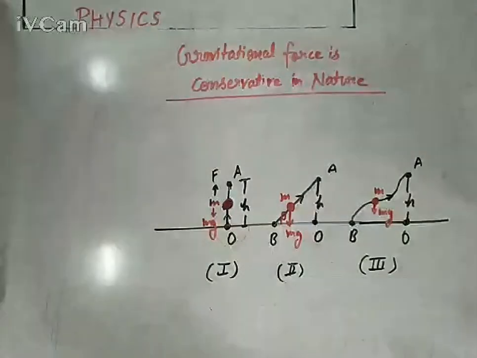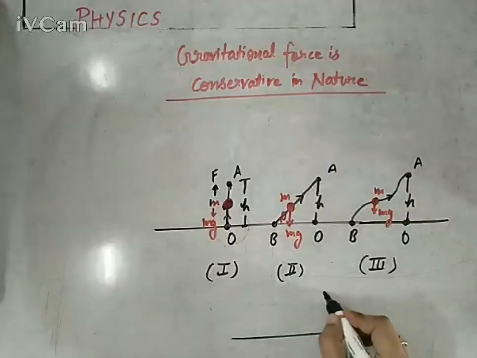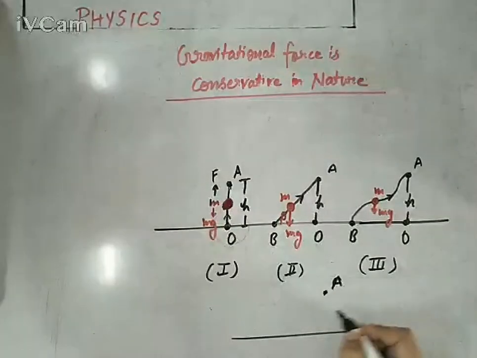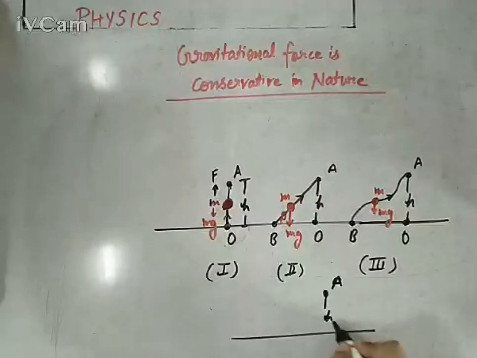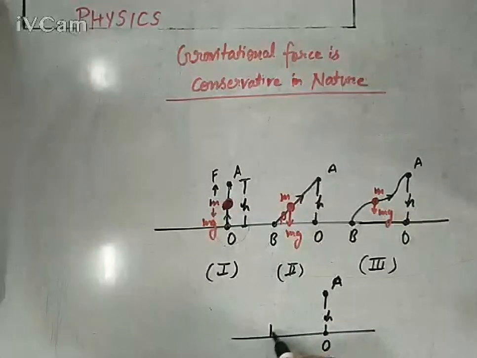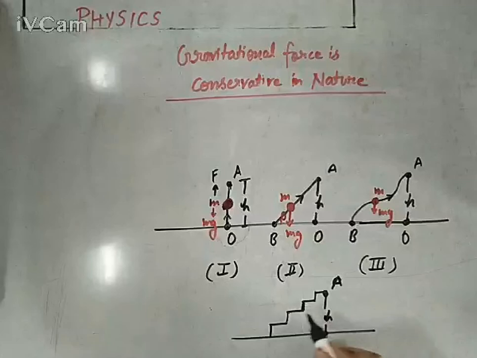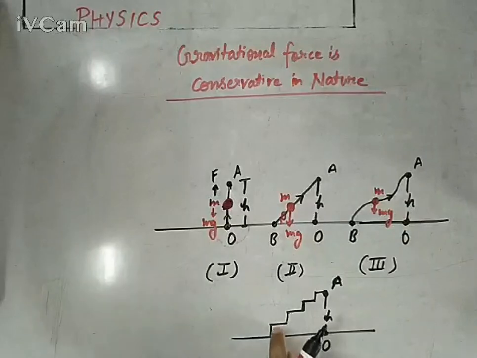And the fourth case is, if we want to send the body up to the same height h from O to A with the help of stairs. Just equal steps, n number of steps, and each step is of the same height, let's say y, and the same horizontal gap x.